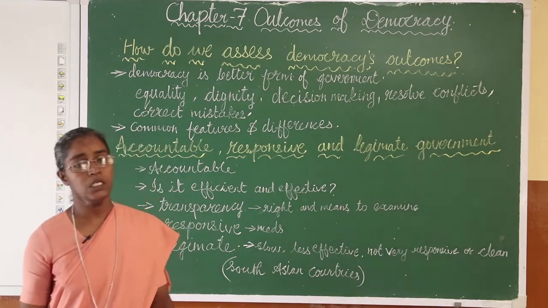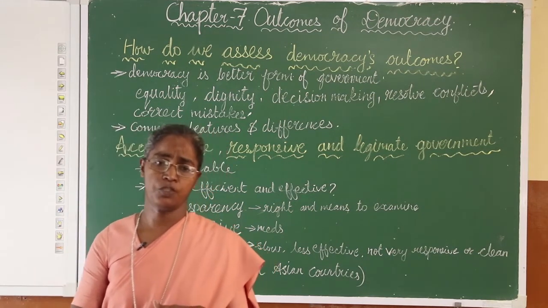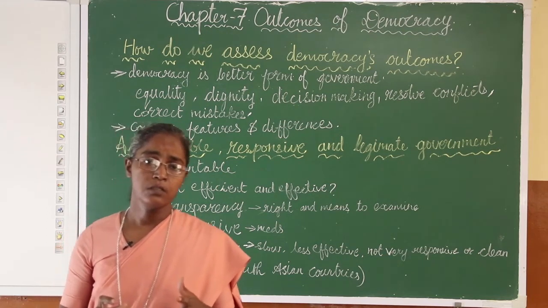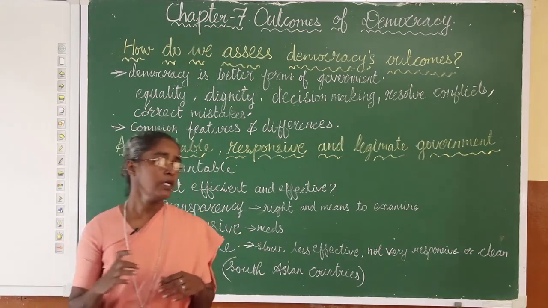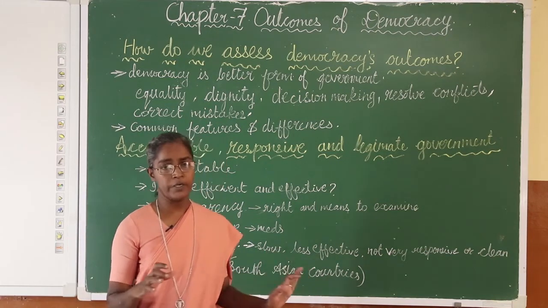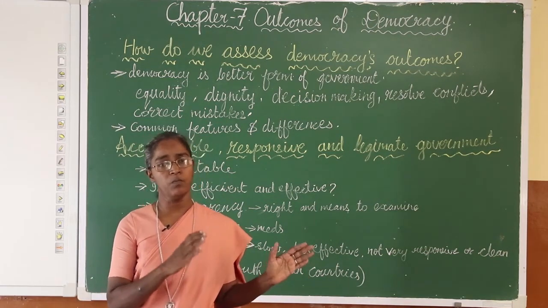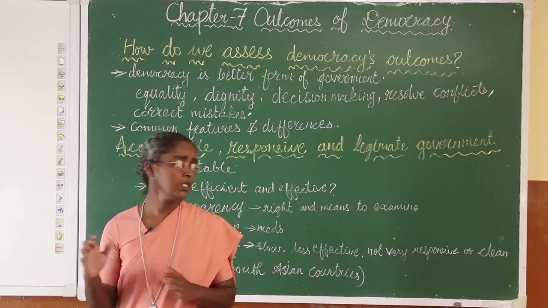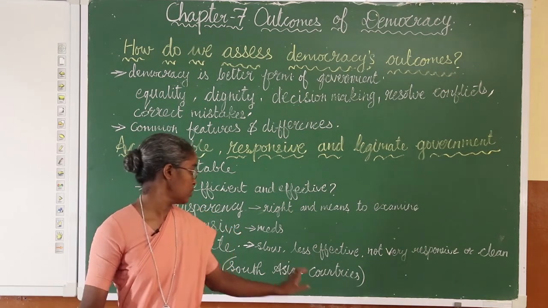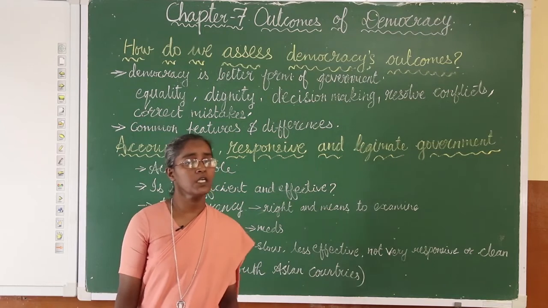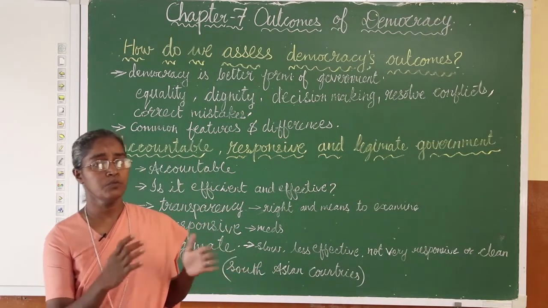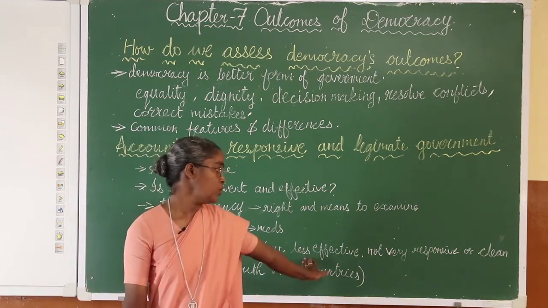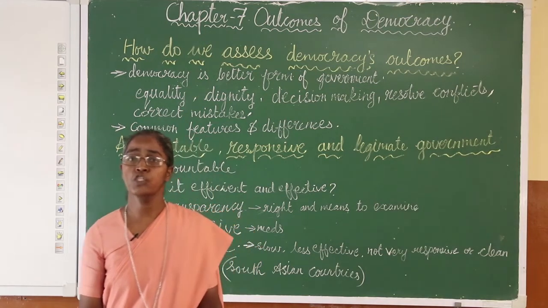And the last one we are saying about legitimate. Now, when we say legitimate government, it is a better form of government, though it is very slow. We already learned that in dictatorship, they quickly make decisions which will not be in favor of the people, but in democracy they are slow in making decisions. That is slow and less effective. The kind of effectiveness that dictatorship has does not take place in the democratic form of government. Though it is less effective, it is not very responsive or clean.